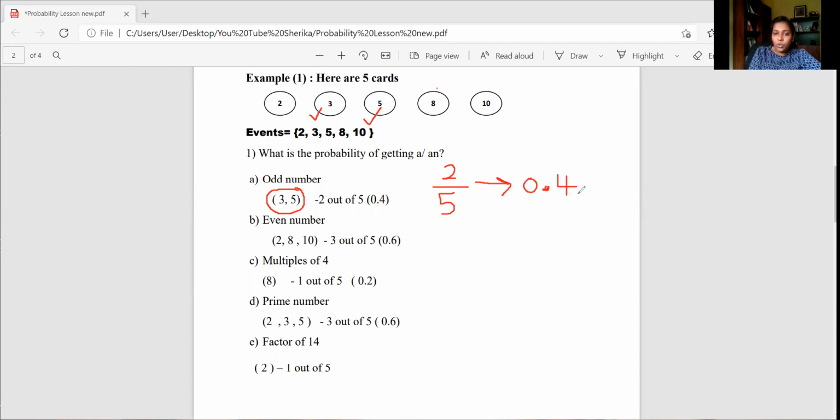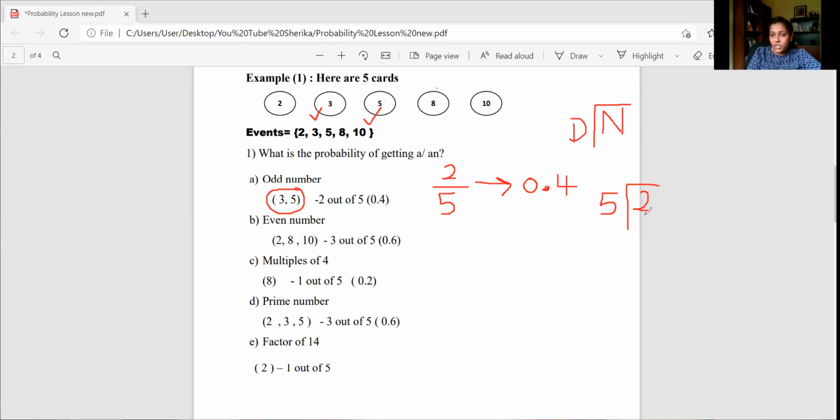Now, I think you all know how we convert a fraction to a decimal. What you should do is divide the numerator by the denominator. So when you want to write it as a decimal, you divide the numerator by the denominator. According to this example, you divide number 2 by 5. So that is what we do.